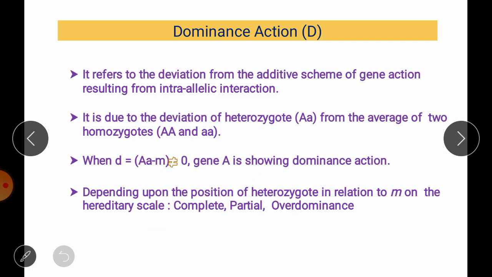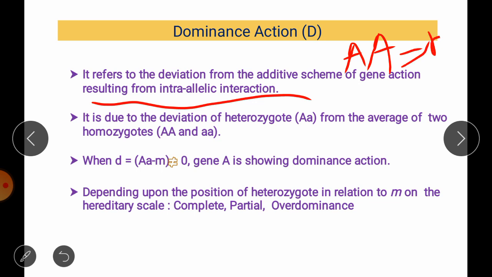Dominance gene action refers to the deviation from the additivity, or additive scheme of gene action, resulting from intra-allelic interaction. Again we have a monogene, a single pair of genes, that is capital A, capital A. So it will show us an interaction between these two alleles. Dominance effects are the deviation from additivity that makes the heterozygote resemble its dominant homozygous parent.